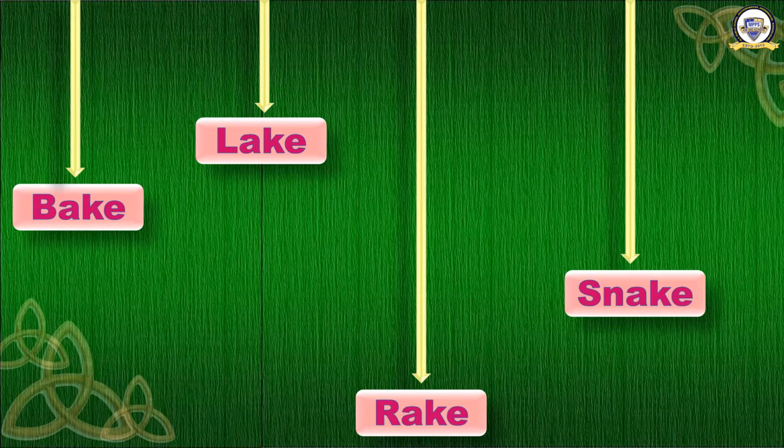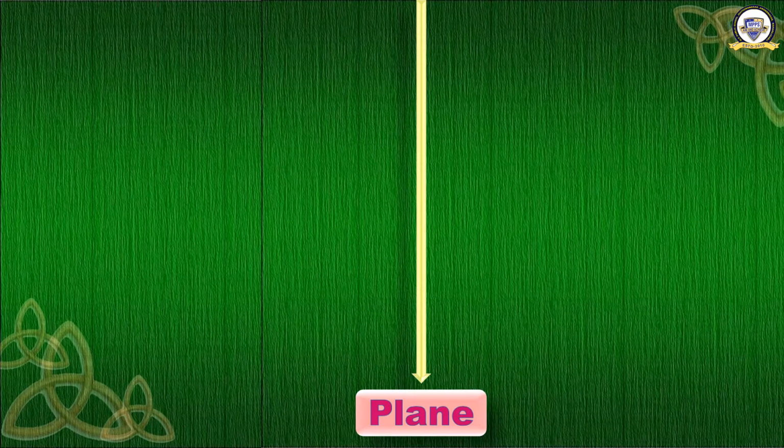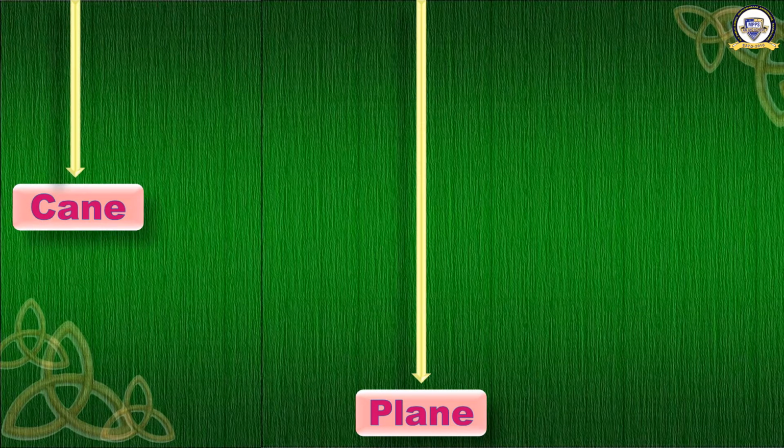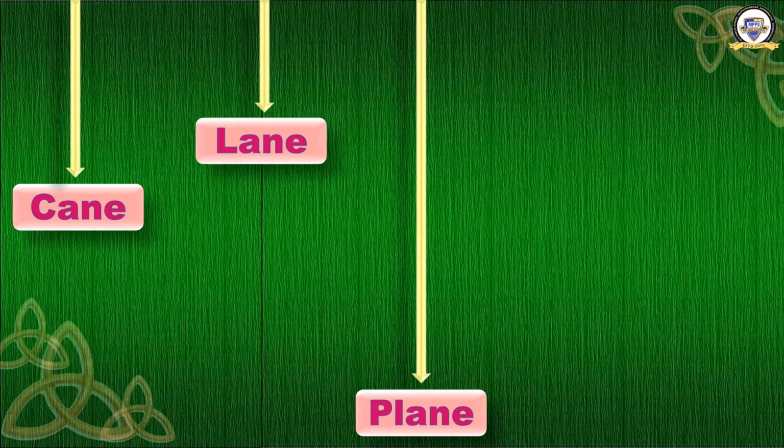Next I'll show you one more group of words. What are they? The first one. P L A N E. Plane. Number 2. C A N E. Cane.